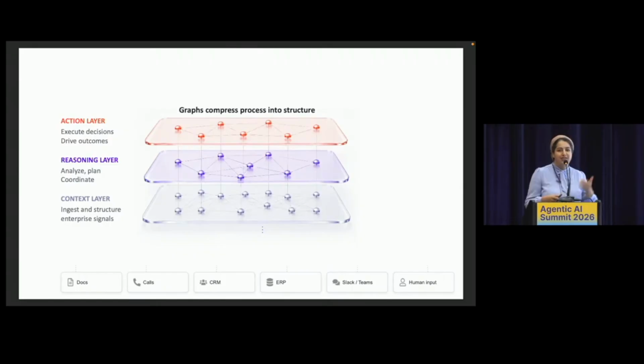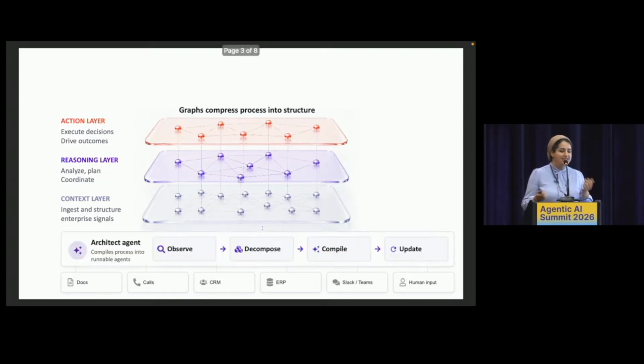Now the question then becomes, how do you create one of these? And we've seen this idea show up in a couple other talks today as well. It has to be that it's done by an agent. So what we're going to see more and more is these sort of handshakes between an agent and a harness. And that agent is trained to know very well how to work with that harness. These different architectures are going to be good at different kinds of processes. One that we've been working a lot on is this architect agent that works with processes that run consistently and highly accurately, like financial processes or supply chain, something that a company needs to keep running over and over, is non-deterministic, still needs to be intelligent, but needs to be highly consistent and explainable.